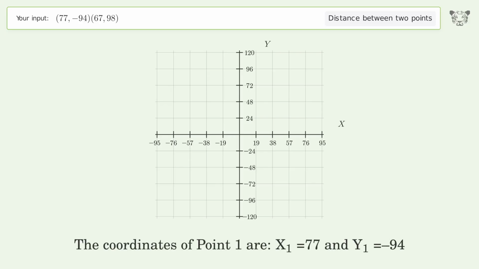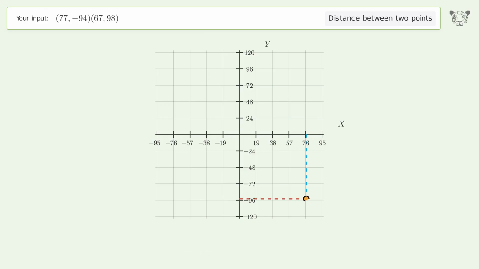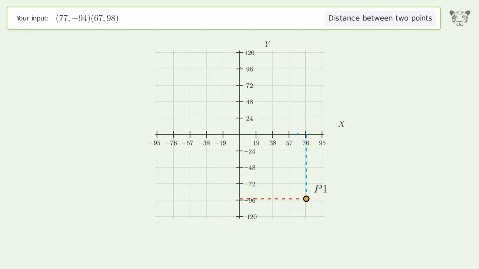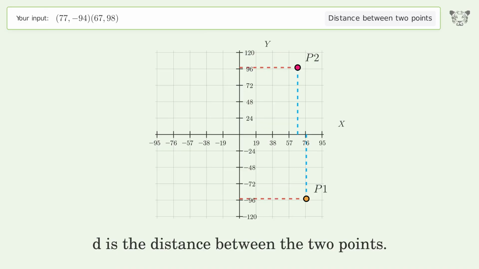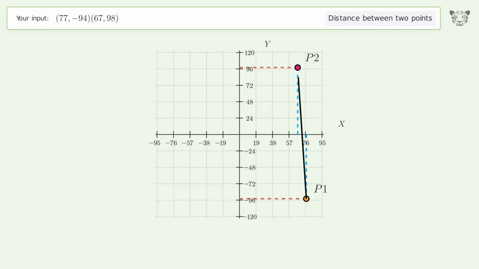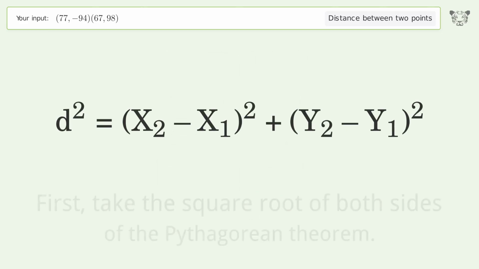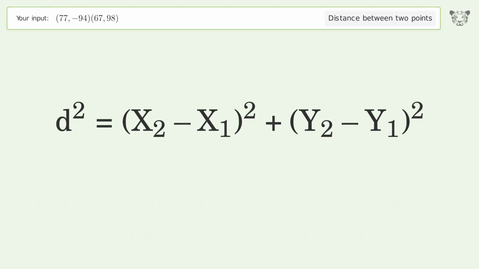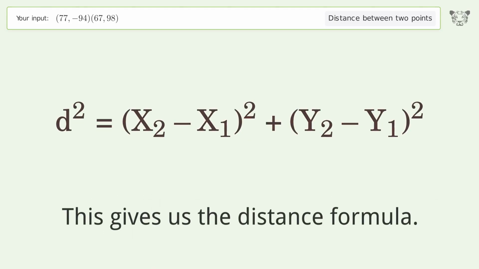The coordinates of point 1 are x1 equals 77 and y1 equals -94. The coordinates of point 2 are x2 equals 67 and y2 equals 98. D is the distance between the 2 points. First, take the square root of both sides of the Pythagorean theorem. This gives us the distance formula.